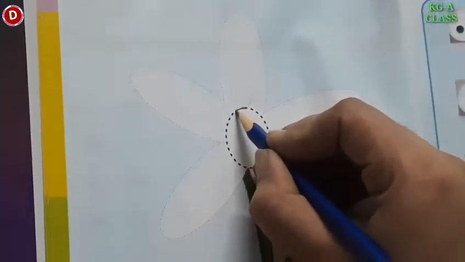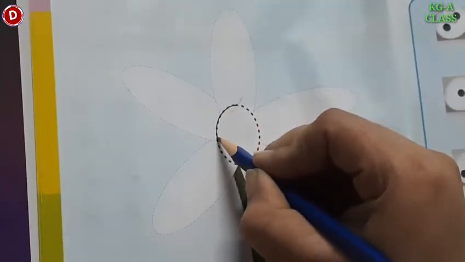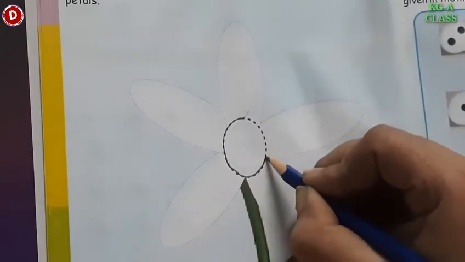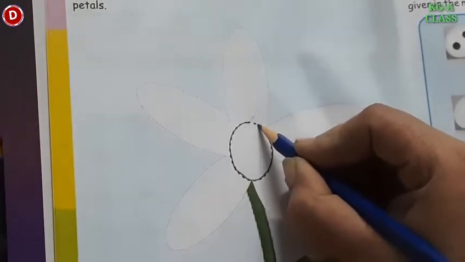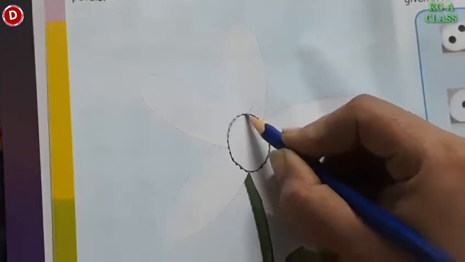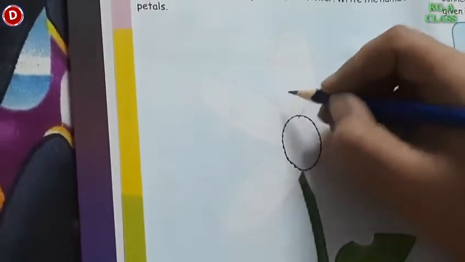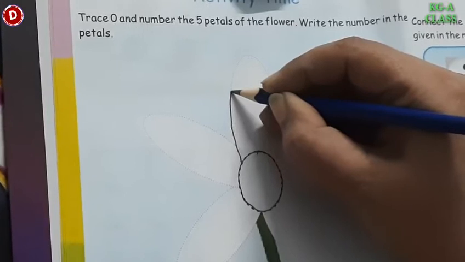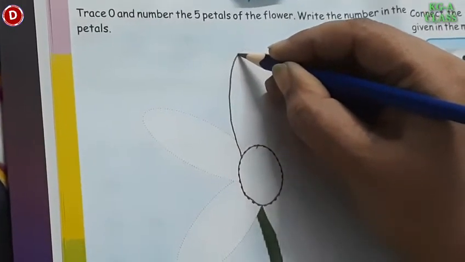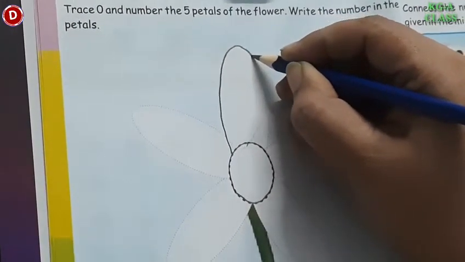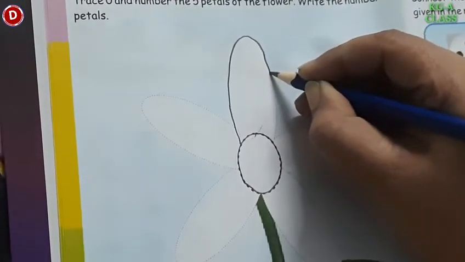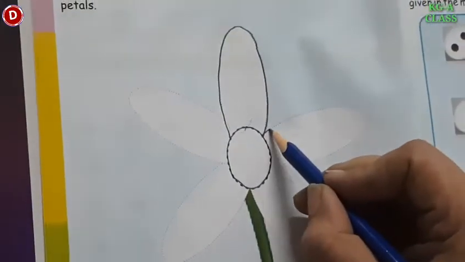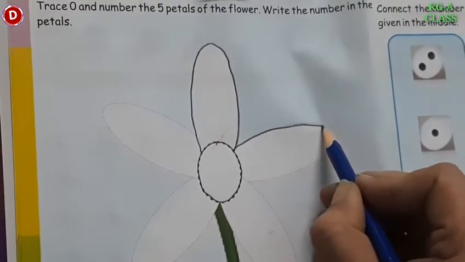First, we will trace this 0. Slowly, slowly. Then you have to trace the 5 petals of these flowers like this. And if you want, you can color it also like this. Slowly, slowly. 1.